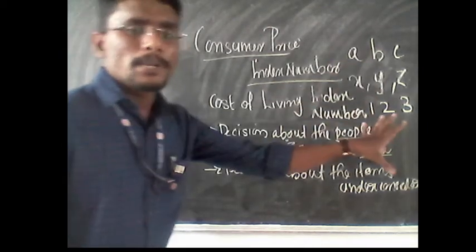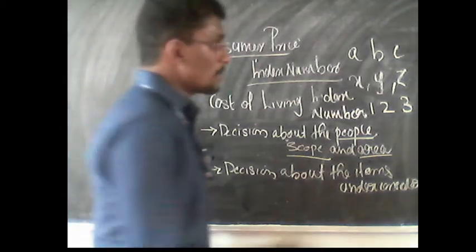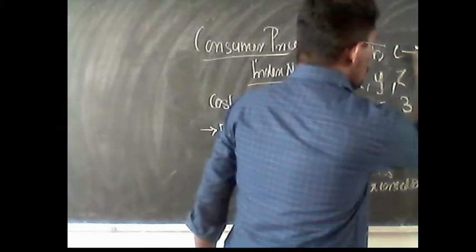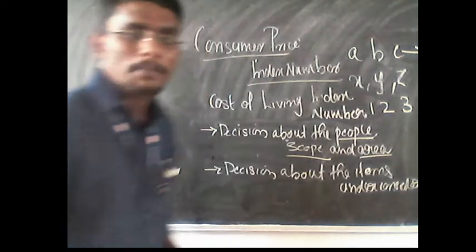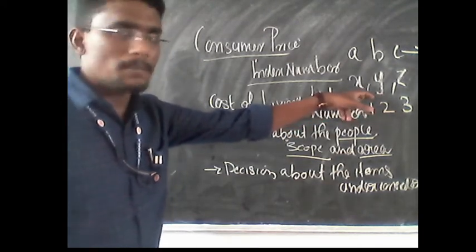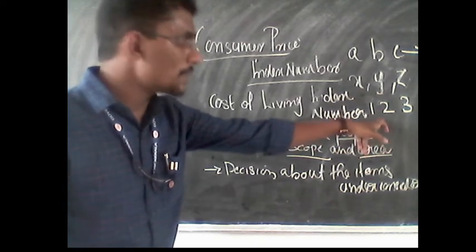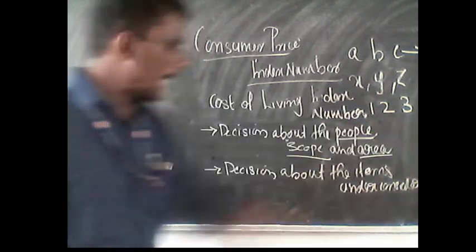So different people consume different commodities. Thereby, the index number constructed for one particular group may not be applicable to another group of commodities, and that index number is also not useful for calculating the cost of living in the case of commodities like 1, 2, and 3.